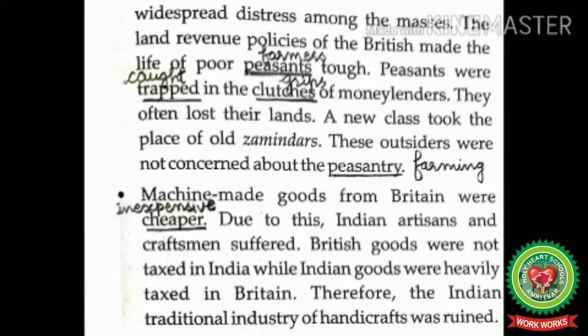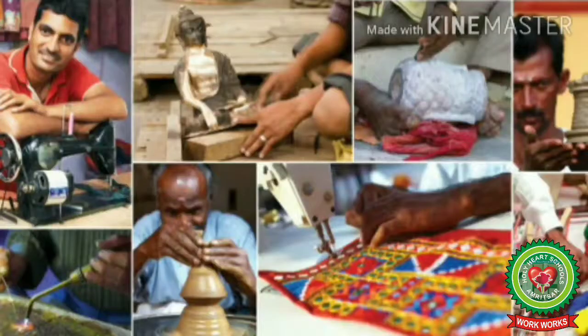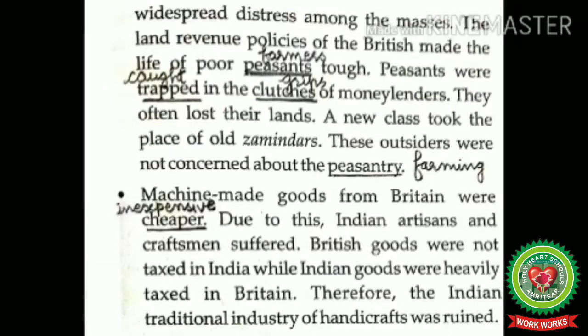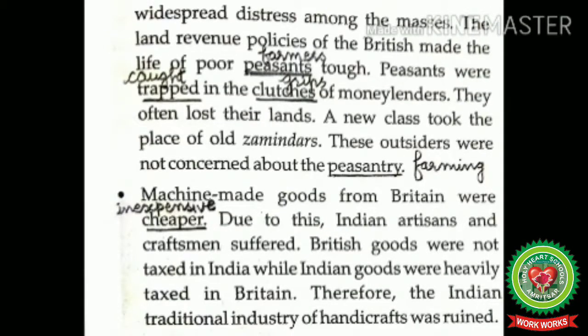In short, trade and commerce began to be controlled and dominated by the English, and there was a sudden and quick collapse of Indian handicrafts. It led to the impoverishment of the craftsmen and the artisans. The British policies of exporting raw materials also proved very harmful for the Indian handicrafts, and the important industrial towns of India like Dhaka and Surat declined. And in this way, the Indian traditional industry of handicrafts was devastated.